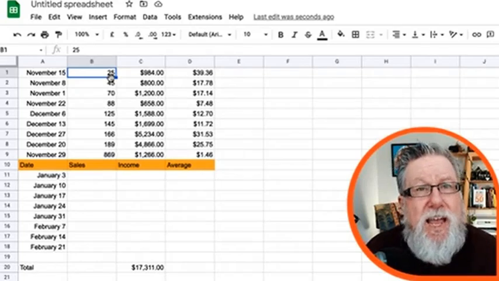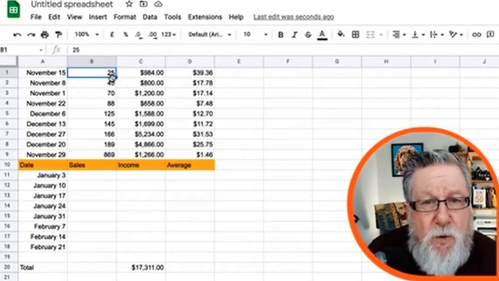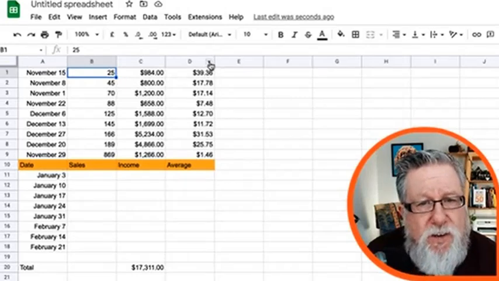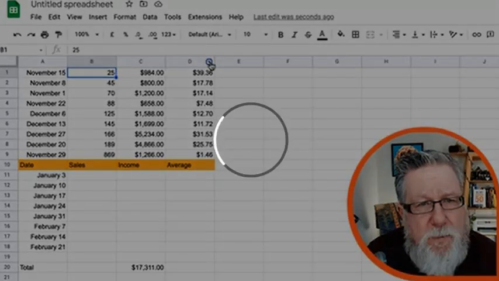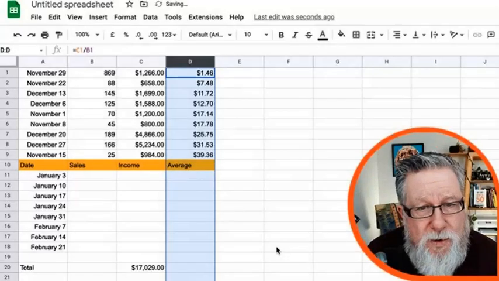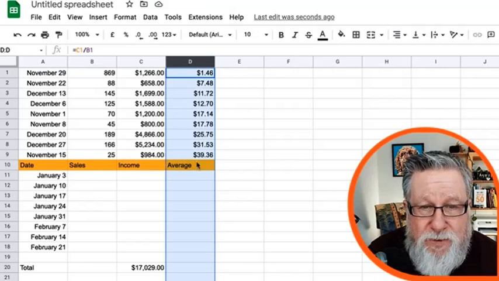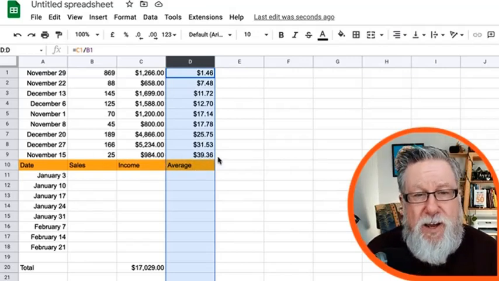For which month am I making the most money from each sale? So again, I can use the drop down menu over here and again resort the sheet based on that information. And it turns out that November is my worst month, whereas the one that we thought was our worst month of sales, we had our highest average sales per sale that month.